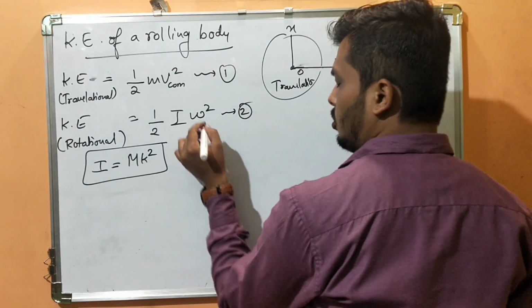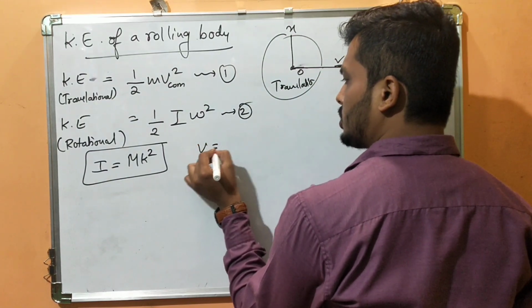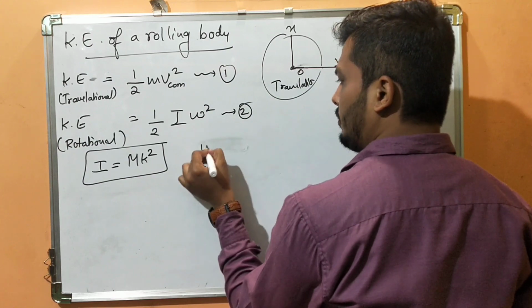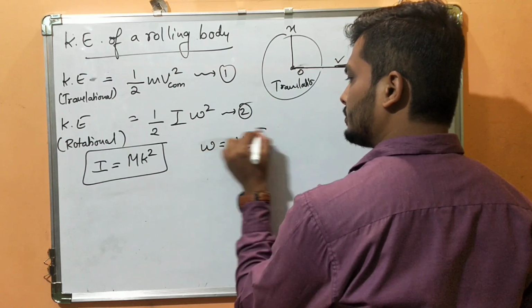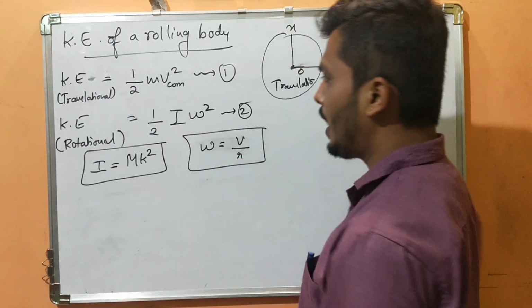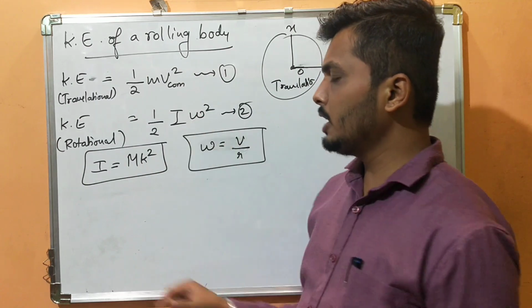And what is omega? We know that v is equal to r into omega. So omega will be v by r. Got it? Have you understood? Now we will substitute the value of I and omega in equation 2.